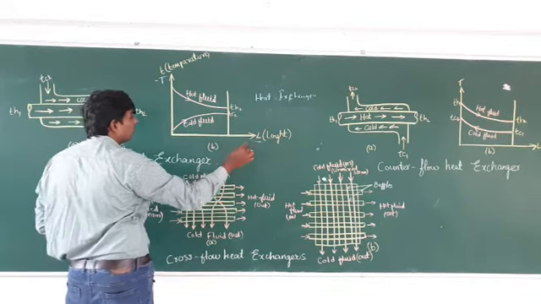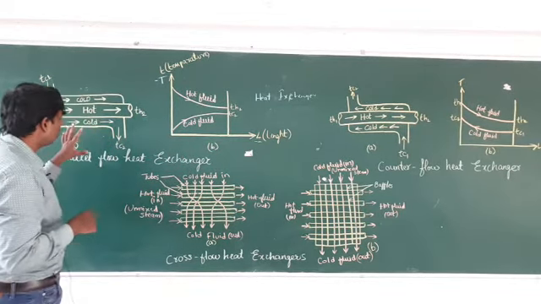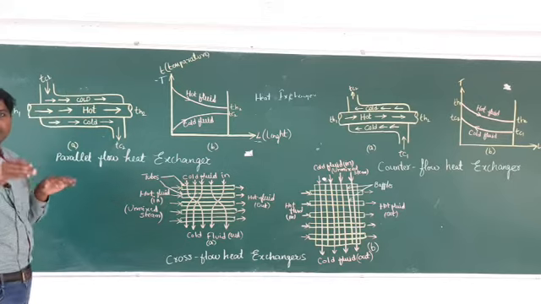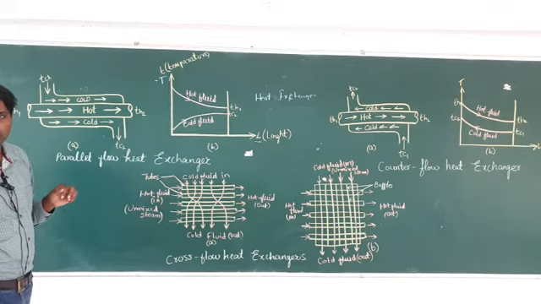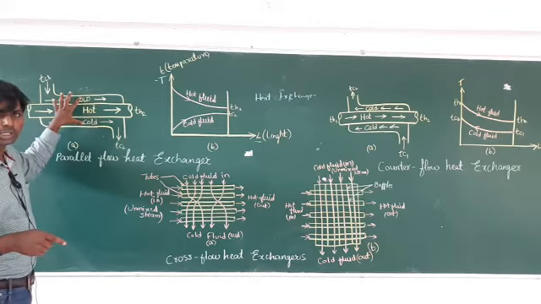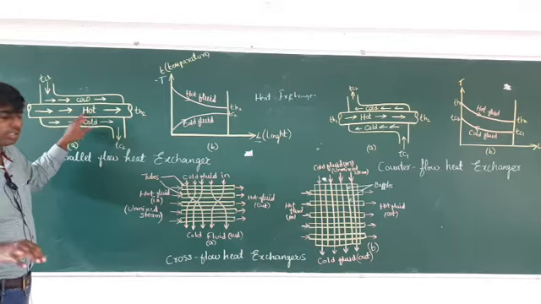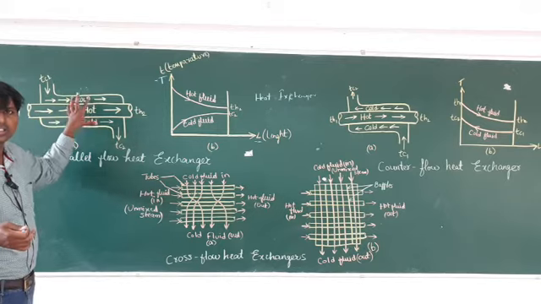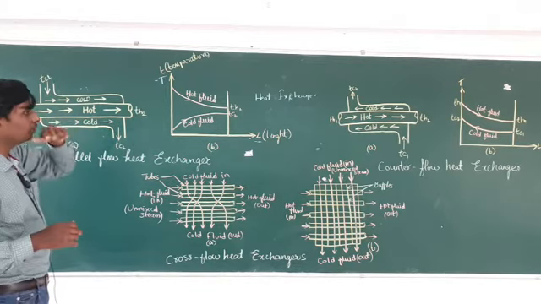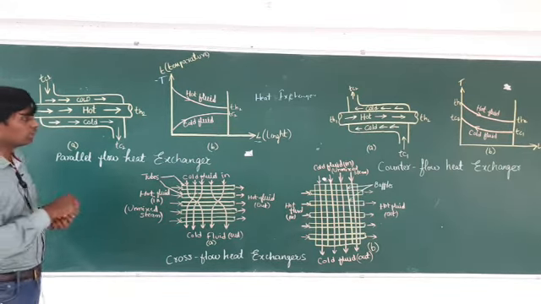This one is T and this one is L, the TL diagram. If you see the TL diagram, the temperature of the hot fluid is decreasing. Previously the temperature was 70, and after it completes the process, the temperature slowly decreases. The temperature of the cool fluid is increasing. So for the hot fluid the temperature is decreasing, and for the cool fluid the temperature is increasing. Like this you have to draw the curve.